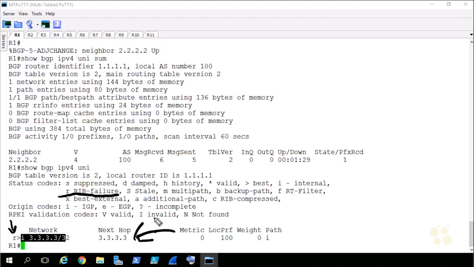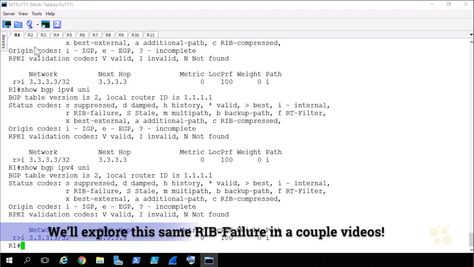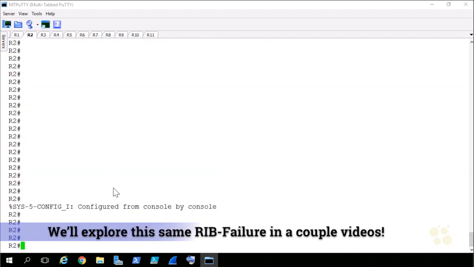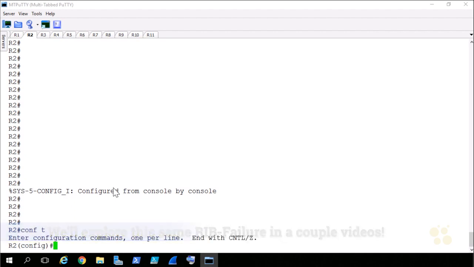Another nuance of BGP that you need to know. When you do an update-source command, that's the address it's going to advertise as the next hop. So what we could do to fix this is we could use a route map, which we're going to talk about in a later series of skills. And that's really what you would have to do. Because I know where your head went. Your head went, oh, well, just do next-hop-self, right?